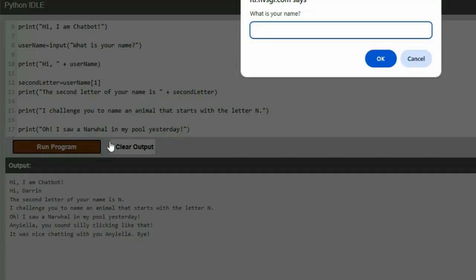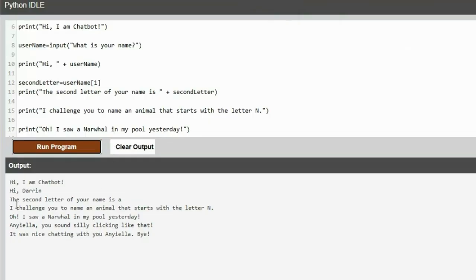If I run it again, Darren, boo. Now it says the second letter of your name is A. It actually printed what you calculated. You calculated the second letter. You did that right there. That's great. You just didn't use it anywhere.